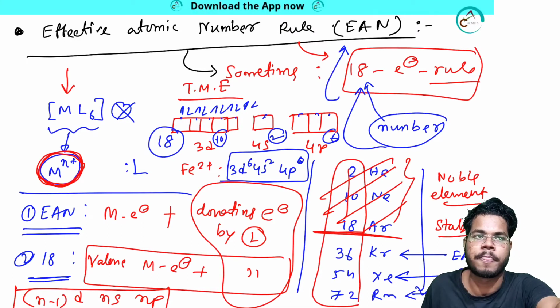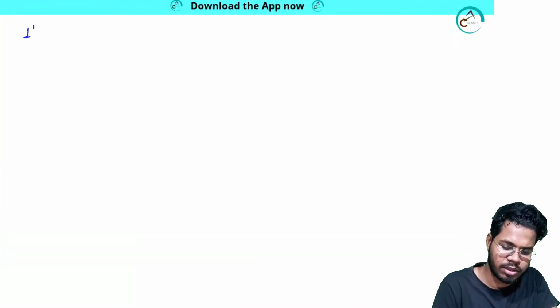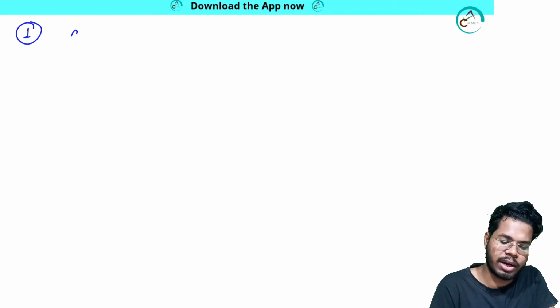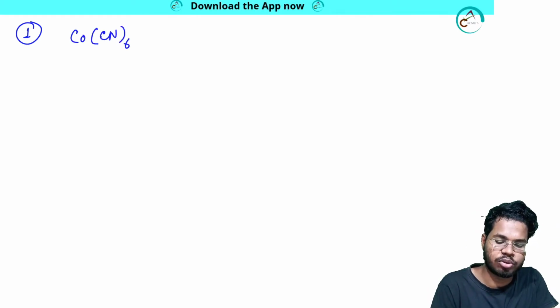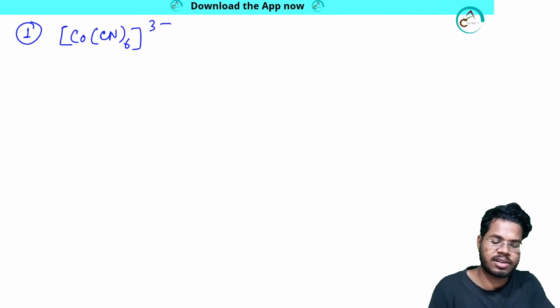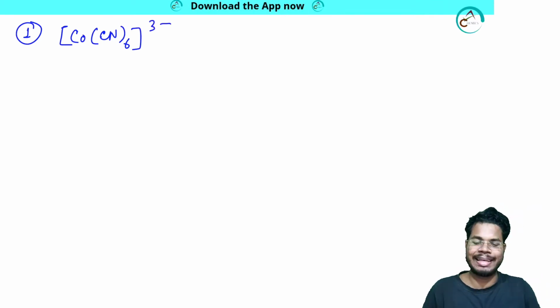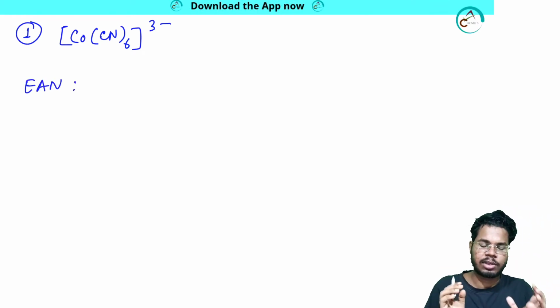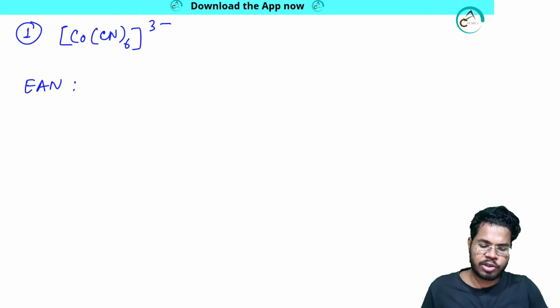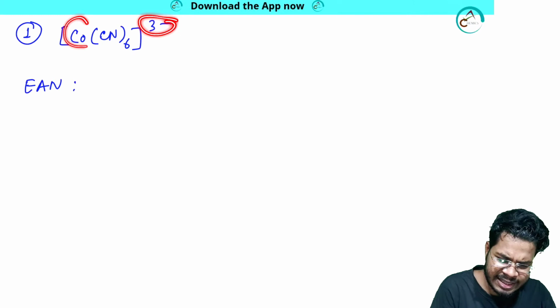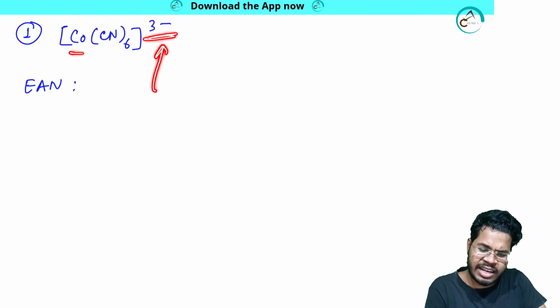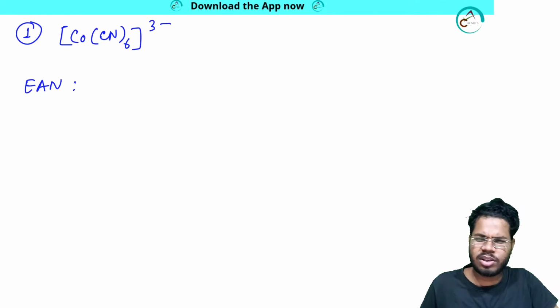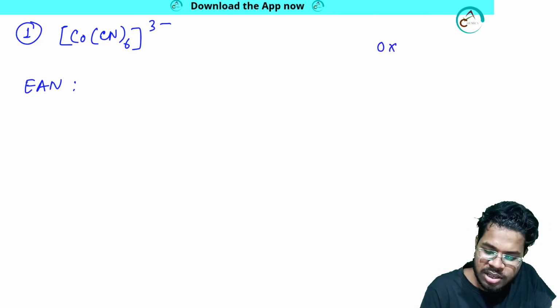Okay, done, no problem. So now let me give you some examples. First example, let me take one example like Co(CN)6, and here the charge is 3 minus. So I told you I will calculate the EAN. How to calculate EAN? To calculate EAN, effective atomic number, I have to consider the total number of electrons present on the metal. Here there are some charges like that. How to count? Three charge means 3 electrons, a lot of things. So to make it simple, I am using the oxidation state method.